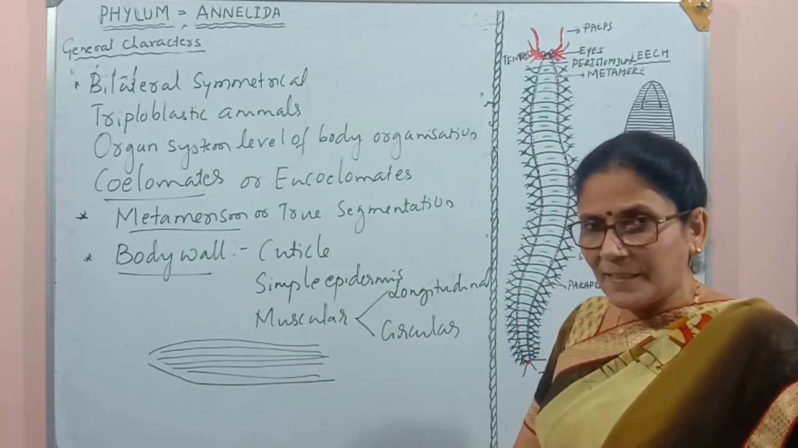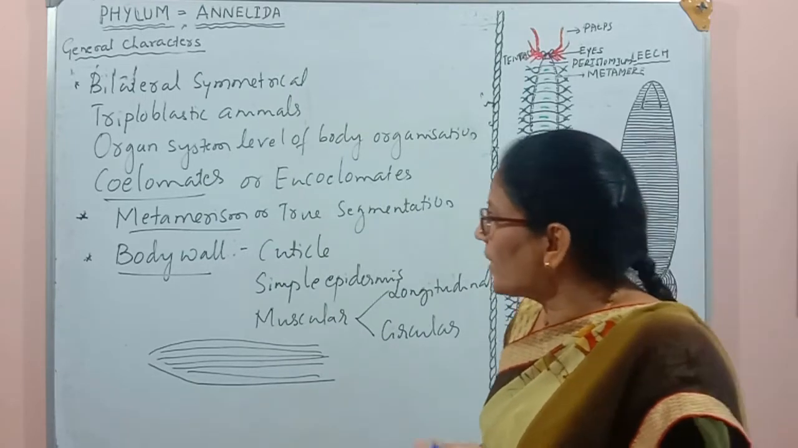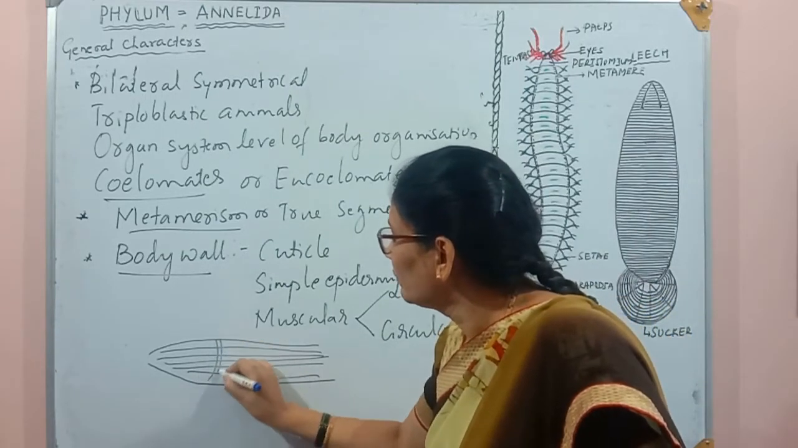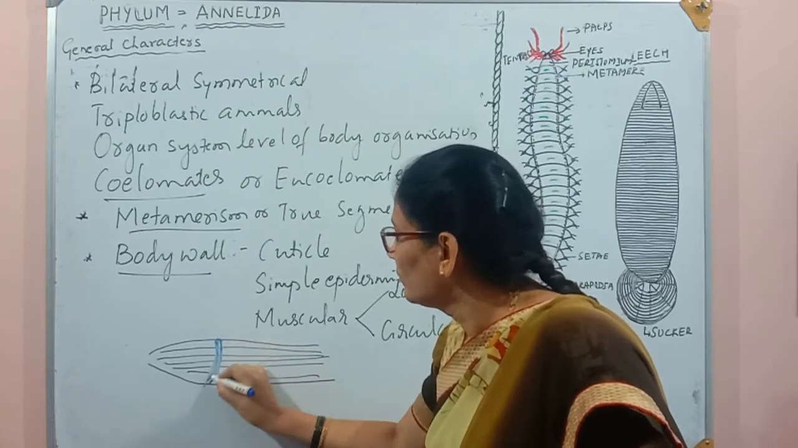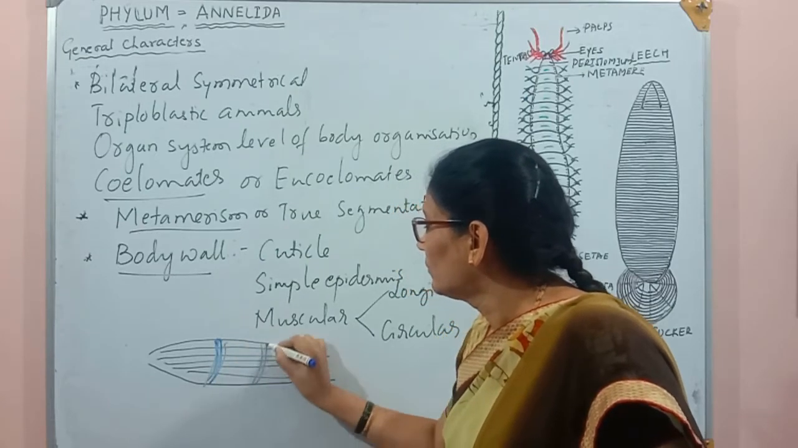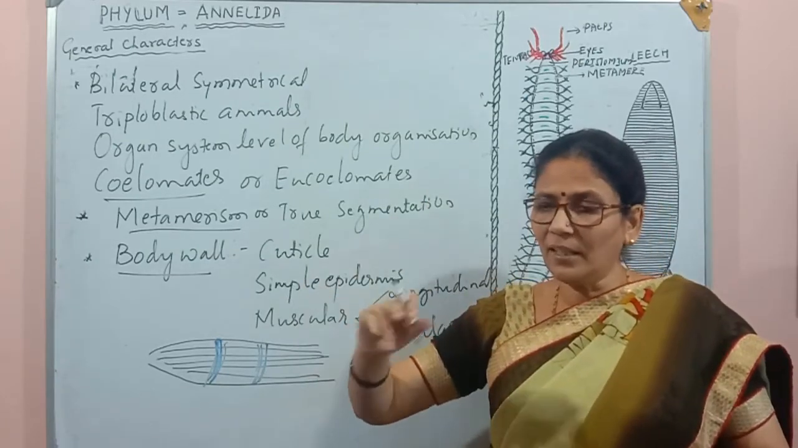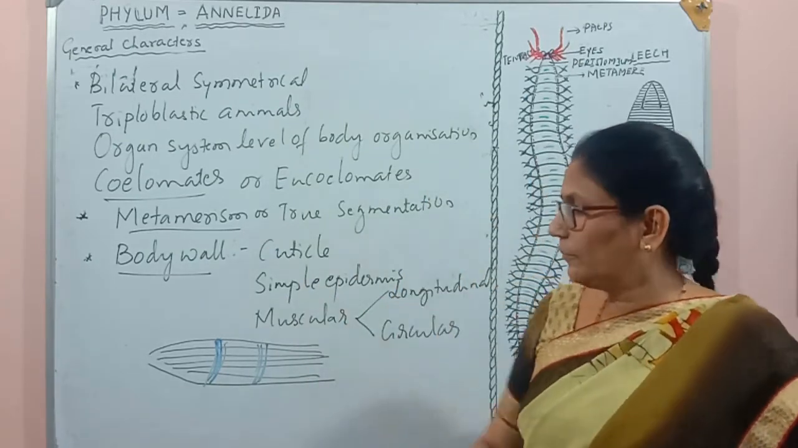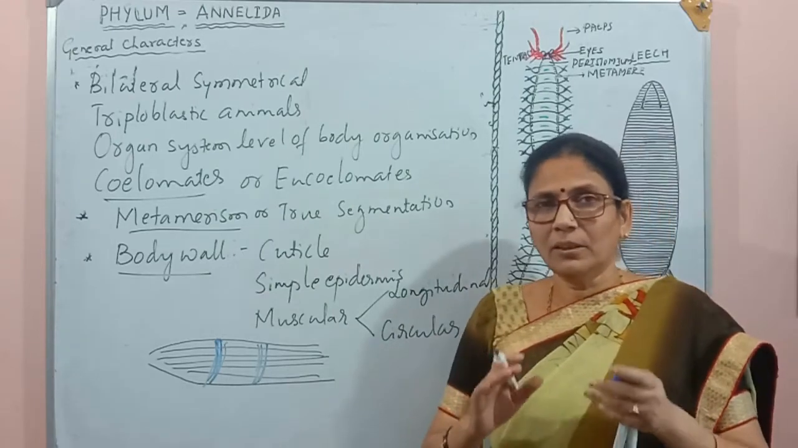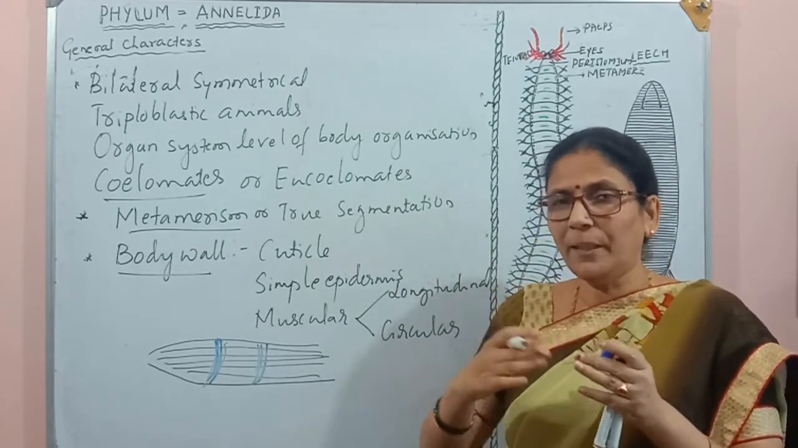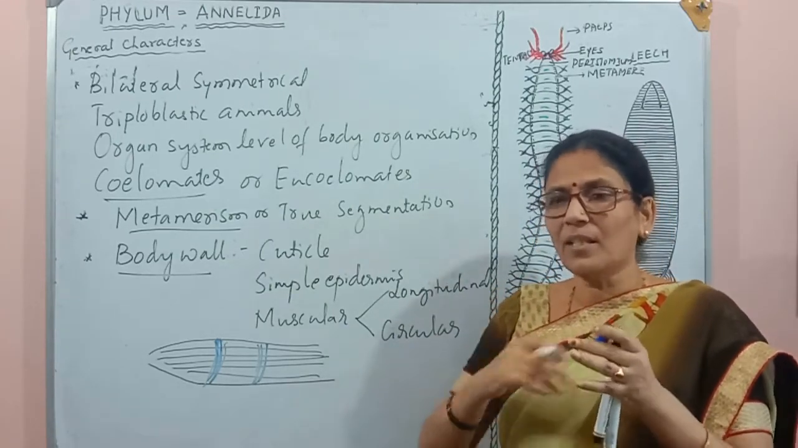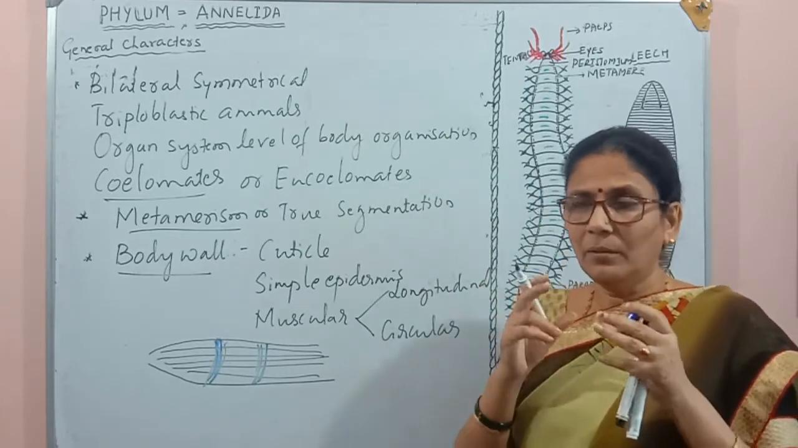The longitudinal muscles. Here and there we see some circular muscles. Longitudinal muscles are on the inner side and circular muscles are on the outer side, just like a wrapper bound with tape, or any gift pack is bound with tape.